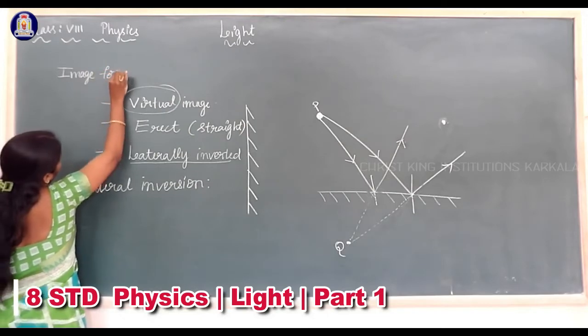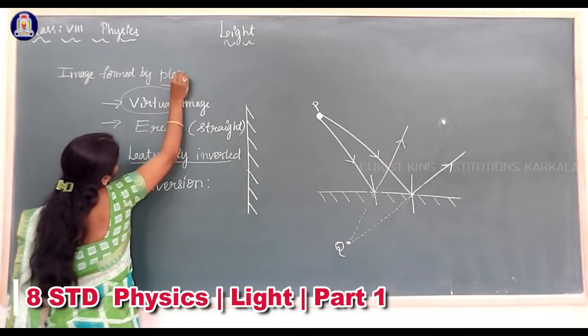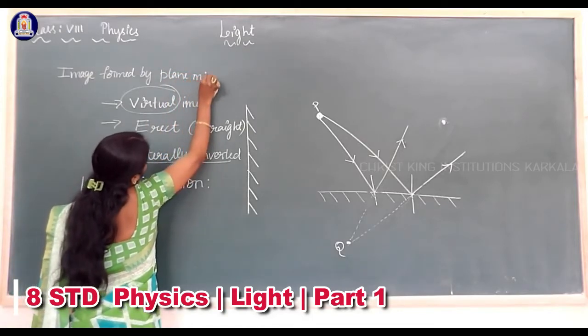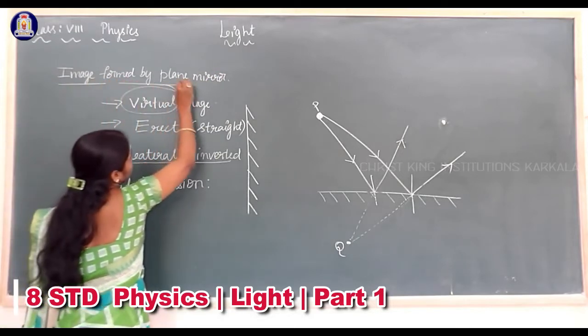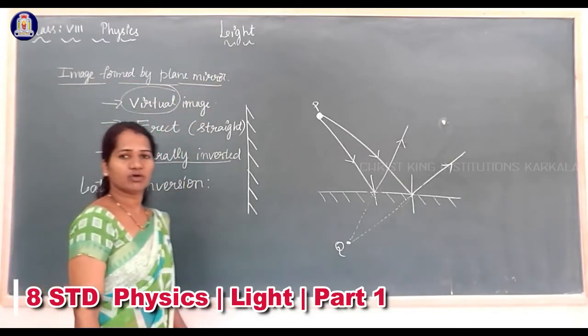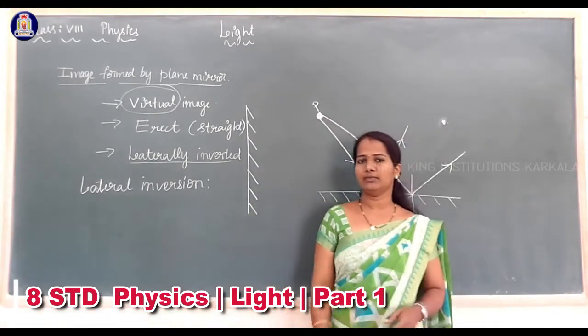Image formed by a plane mirror. The characteristics of the image formed by a plane mirror: the image is a virtual image.